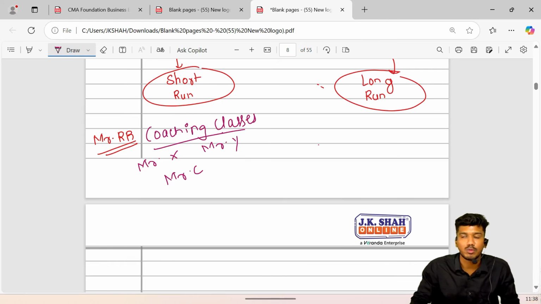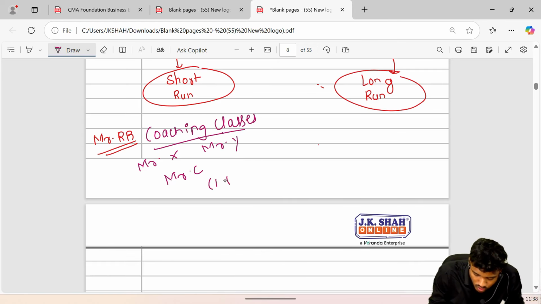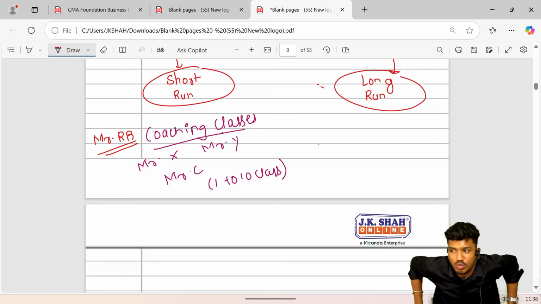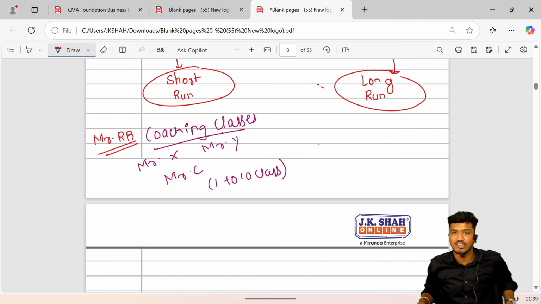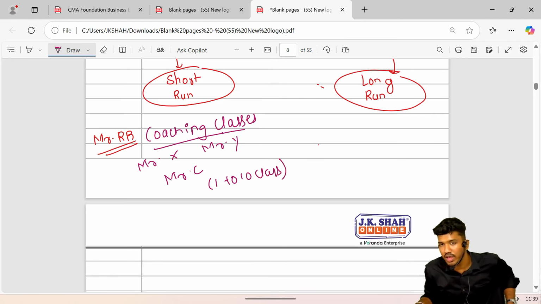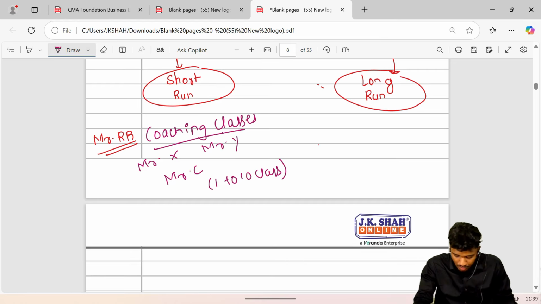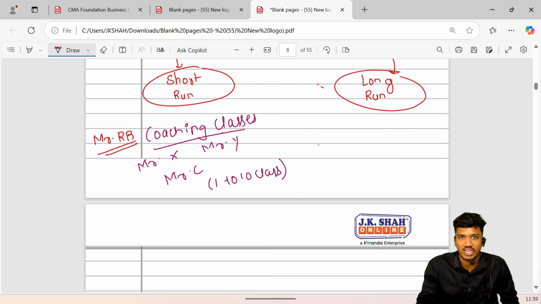So basically what happened was, I wanted to start a coaching class from first standard to 10th standard. Up to 10th class, we are proposing to start a coaching class for all the boards, that is ICSE board, IGCSE board, CBSE board, and also SSC, that is the state board, Maharashtra board. So now it was decided, let's begin with the coaching classes, and things were arranged accordingly.